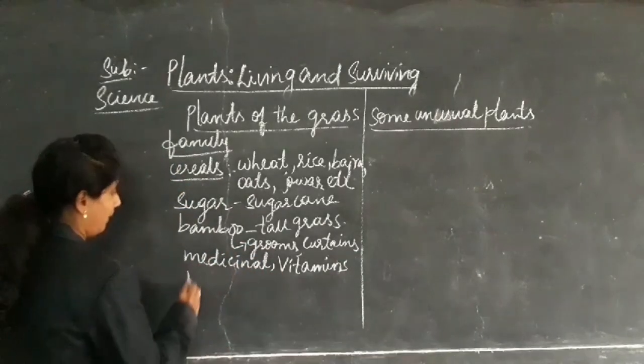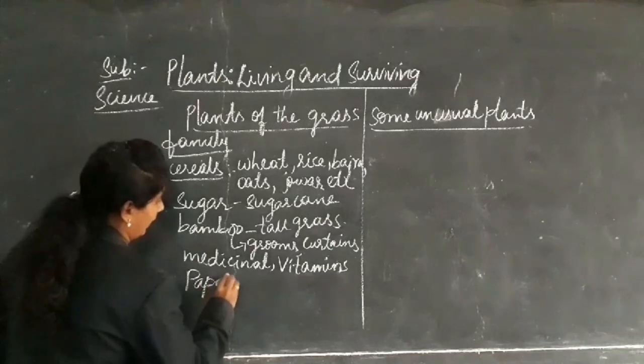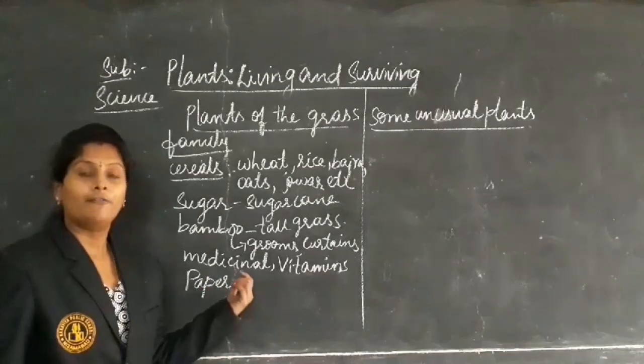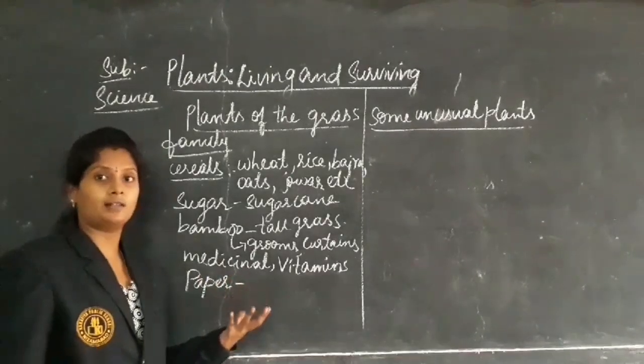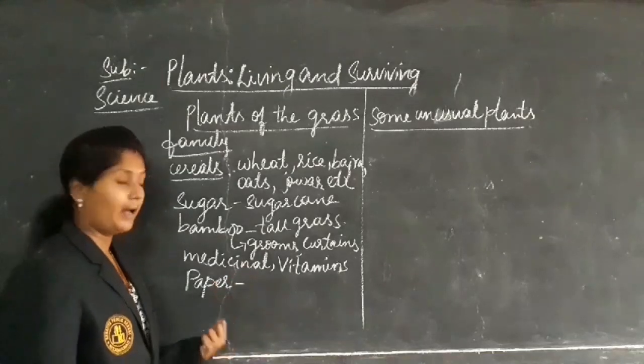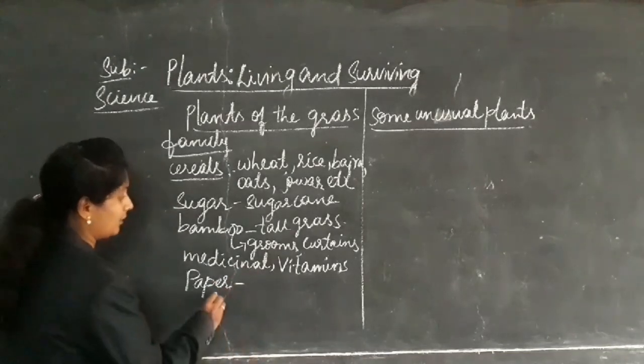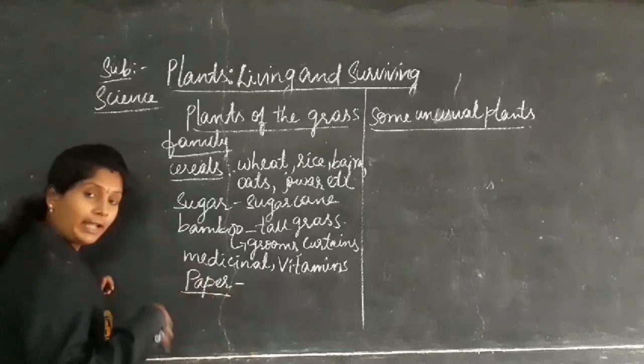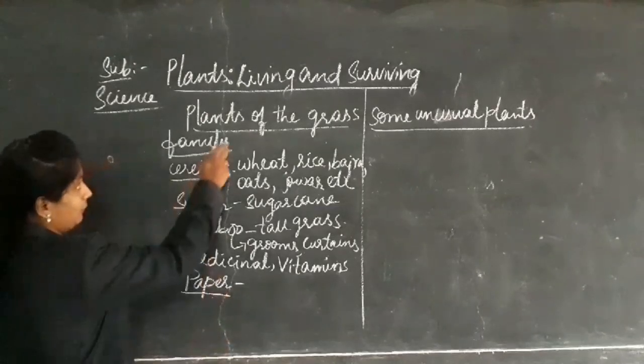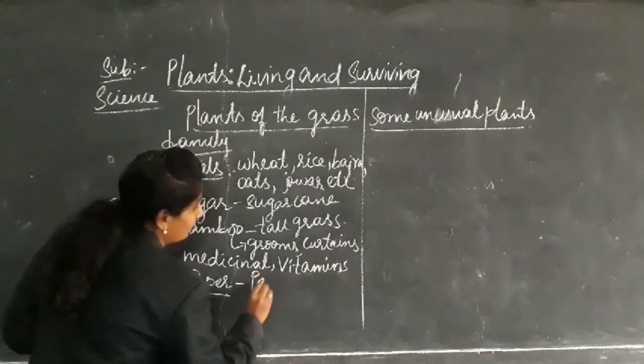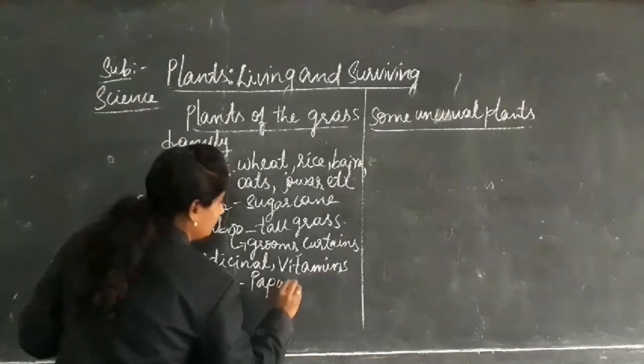And next one is paper. Whatever paper we are getting is also from plants, and different plants are giving us paper. And the first paper came from the grass family only, that is nothing but papyrus.